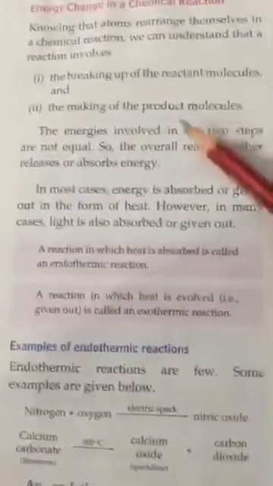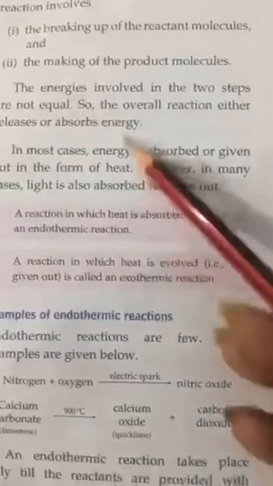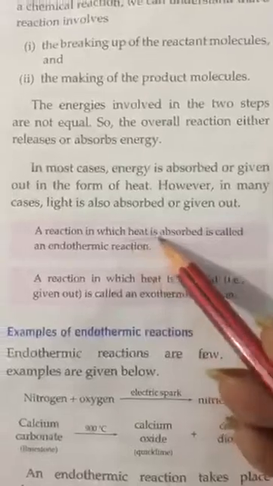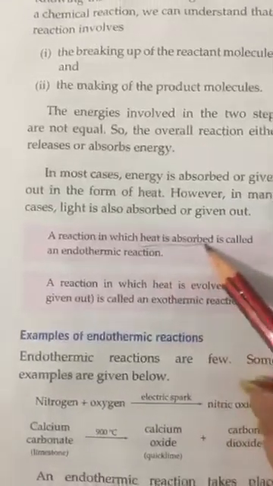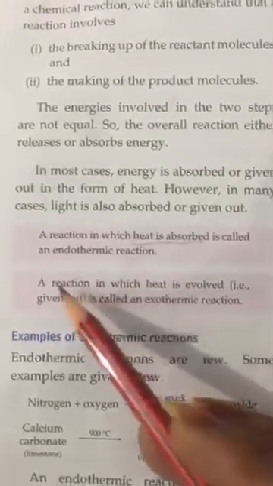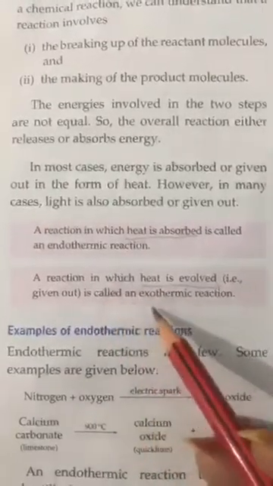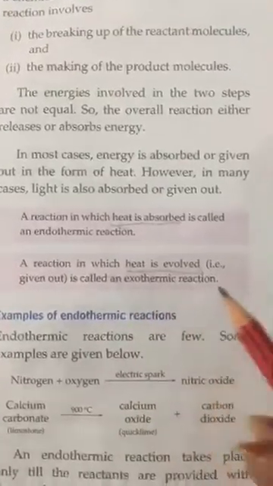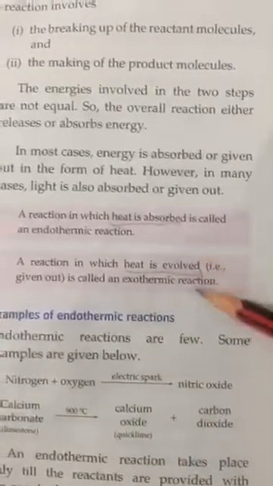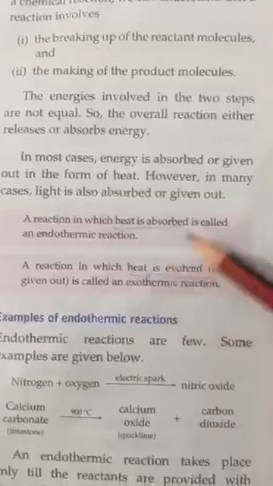While breaking or making a bond, an energy change takes place. Any reaction in which heat is absorbed, heat is required, is known as an endothermic reaction. And a reaction in which heat is given out, heat is evolved, is known as an exothermic reaction. These are the energy changes. When heat is absorbed, that reaction is known as endothermic. When heat is given out, that reaction is known as exothermic.